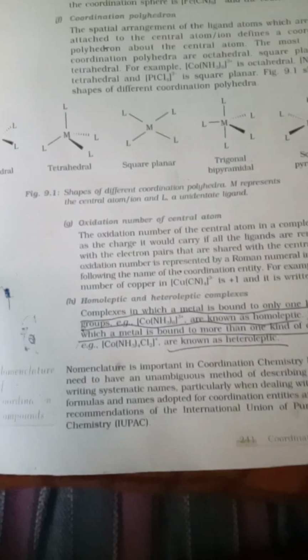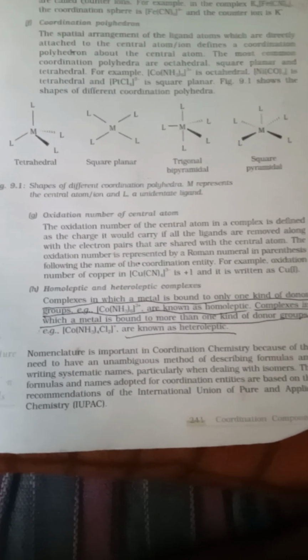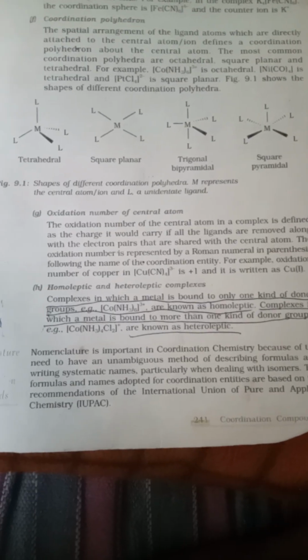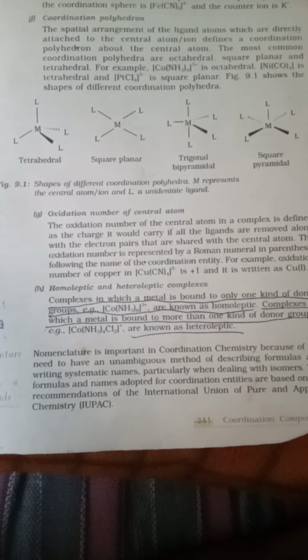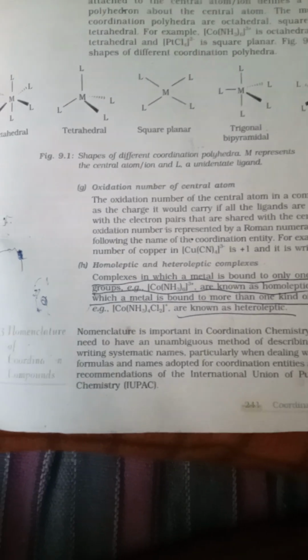Homoleptic and heteroleptic complexes. Complexes in which a metal is bound to only one kind of donor group are known as homoleptic. Complexes in which a metal is bound to more than one kind of donor group are known as heteroleptic complexes.